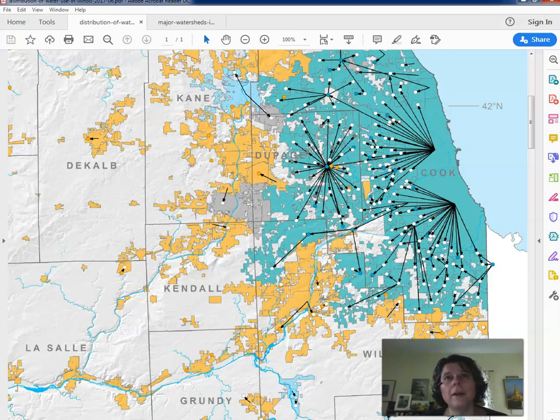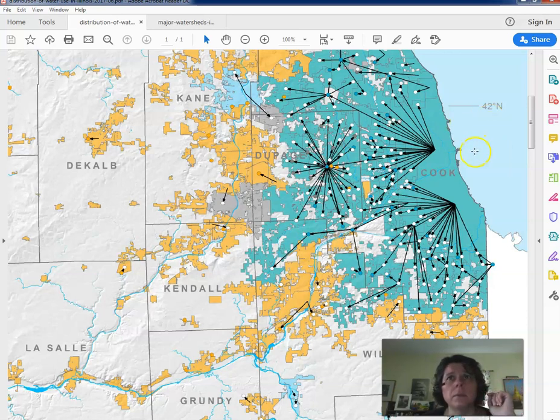This is where all of these areas in this darker, tealish blue are all getting their water from the Great Lakes, but they're not part of the Great Lakes watershed. And so there had to be international agreements between us and Canada and all of the other Great Lakes states in order to be able to pull more water than we're actually putting back into the Great Lakes. And so this is an issue.